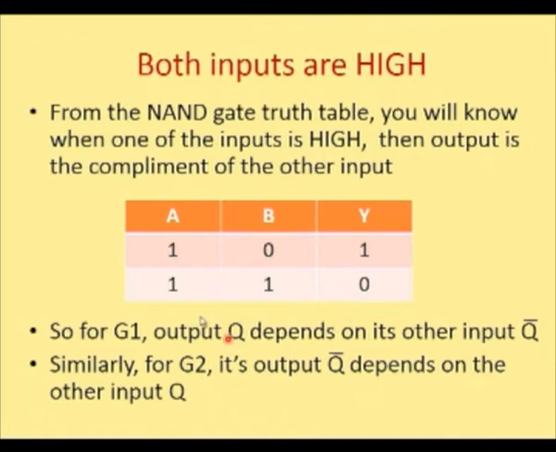So when both are kept high, the output depends on the other input, or it depends on Q bar. Similarly, for G2 also, its output Q bar depends on the other input. Hence, we can use this gate in order to manipulate or change the output.